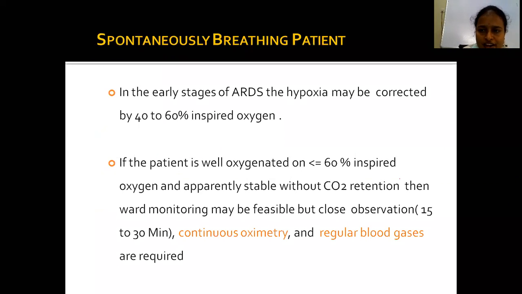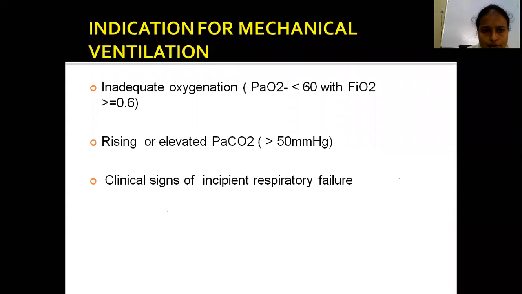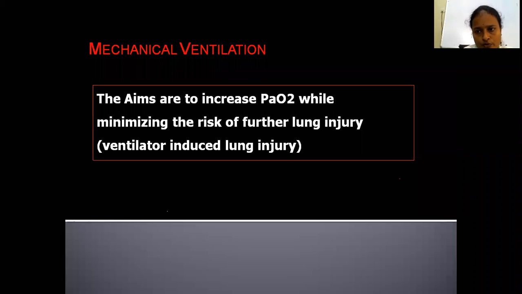In early stages of ARDS, the hypoxia may be corrected by oxygen supplementation, inspired oxygen. The patient should be monitored with continuous oximetry and regular blood gas analysis. If the patient is not improved with O2 supplementation with nasal cannula or nasal mask, or has inadequate oxygenation with PaO2 less than 60, or rising or elevated PaCO2 levels, or any clinical signs of respiratory failure, then we will go for mechanical ventilation.